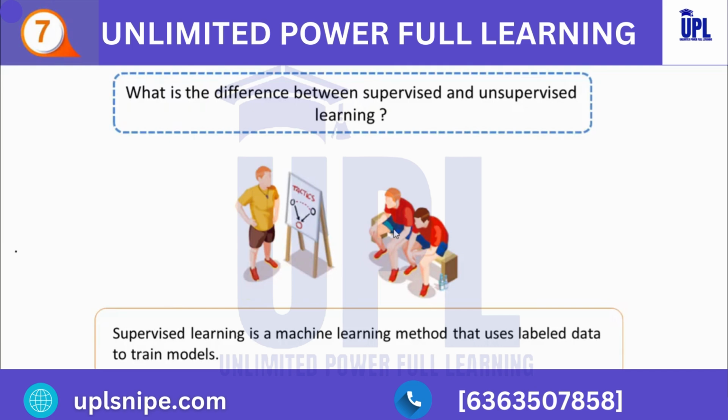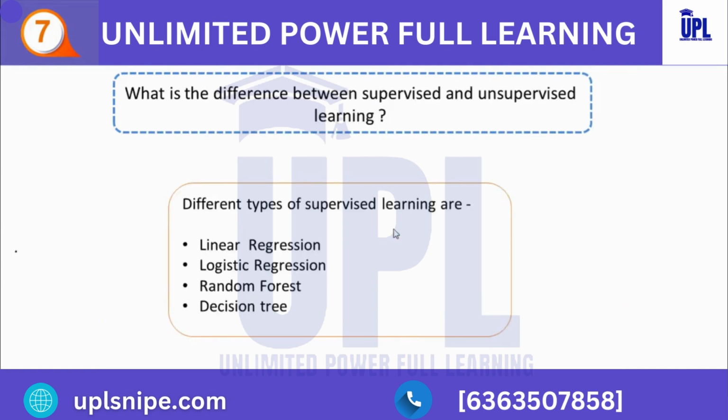The model will identify the car and predict the output using a suitable algorithm. So there are different types of supervised learning: linear regression, logistic regression, random forest, decision tree, etc.